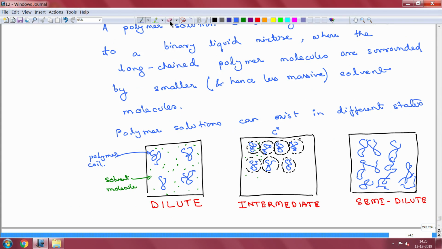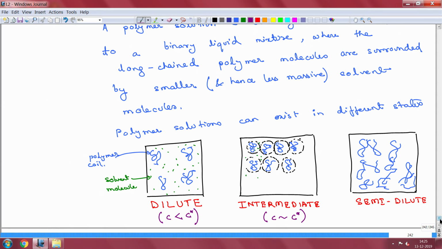So, I am just going to erase this, because I am going to write down some of the expressions. For this particular case, the dilute case, your concentration C is such that C is less than C star. Obviously, here I would have to write that the overall concentration is such that C is of the same order as C star. So, C star corresponds to this threshold regime or the intermediate regime.